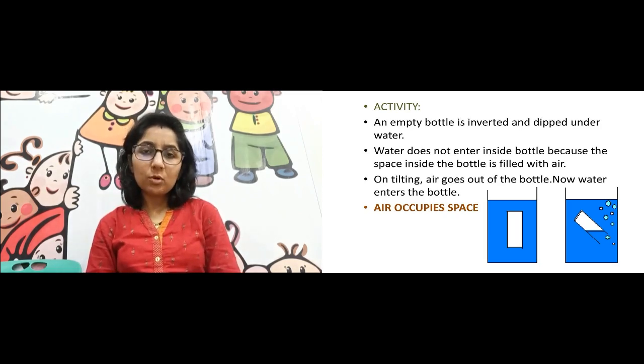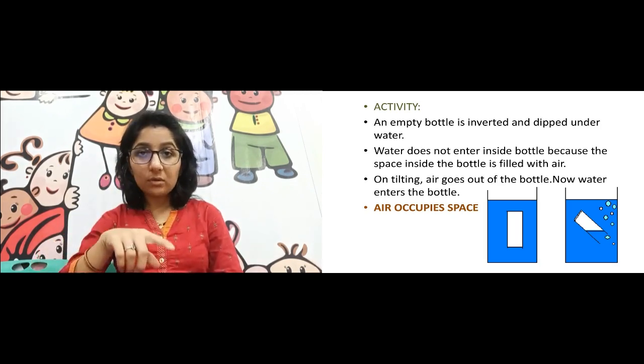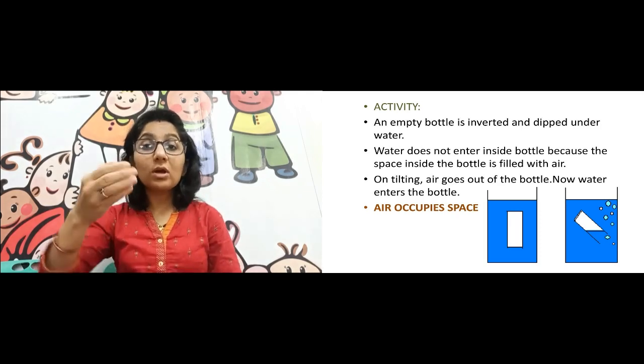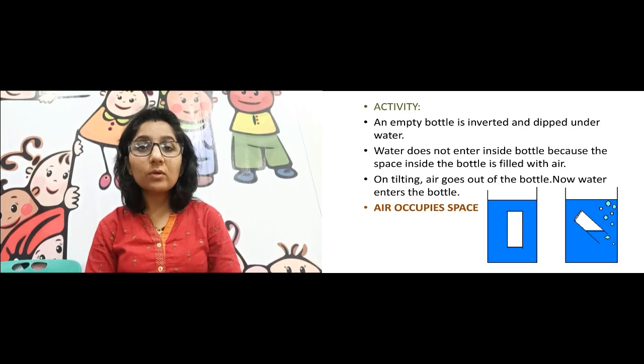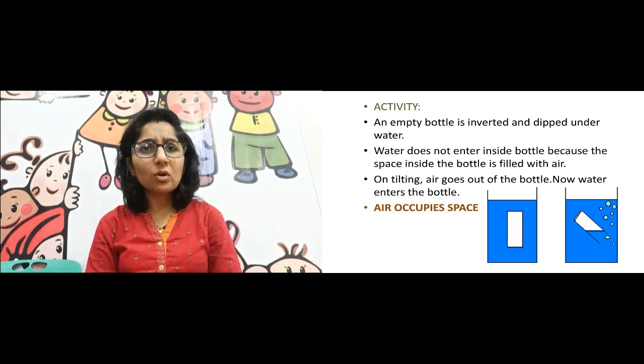Okay, you can take an empty bottle, you can take a glass, and then just try to dip it inverted into the water. The water will not go inside if you are keeping it inverted, as in the first case. But look at the second diagram, it is a bit tilted. If you tilt that, then what happens? Okay, firstly, when the water is not going inside, why is it not going inside?